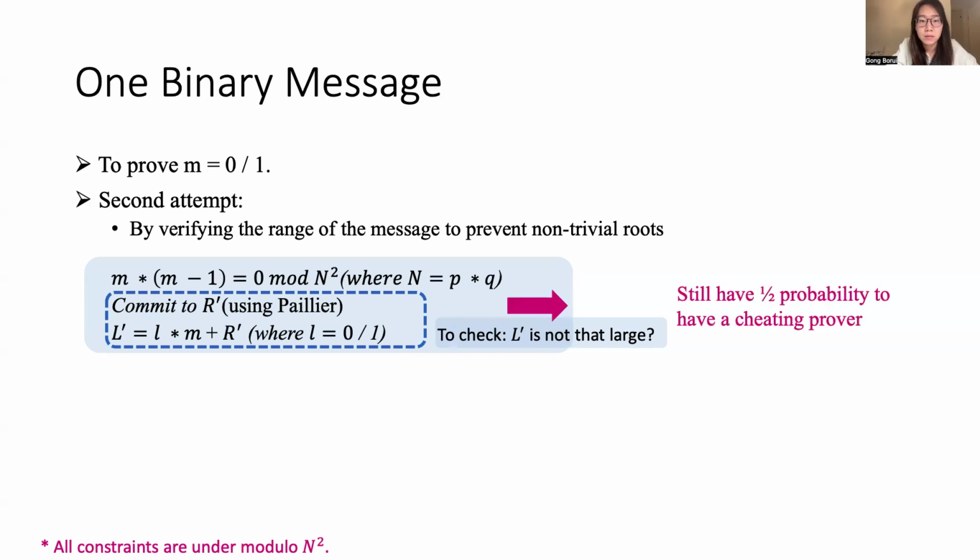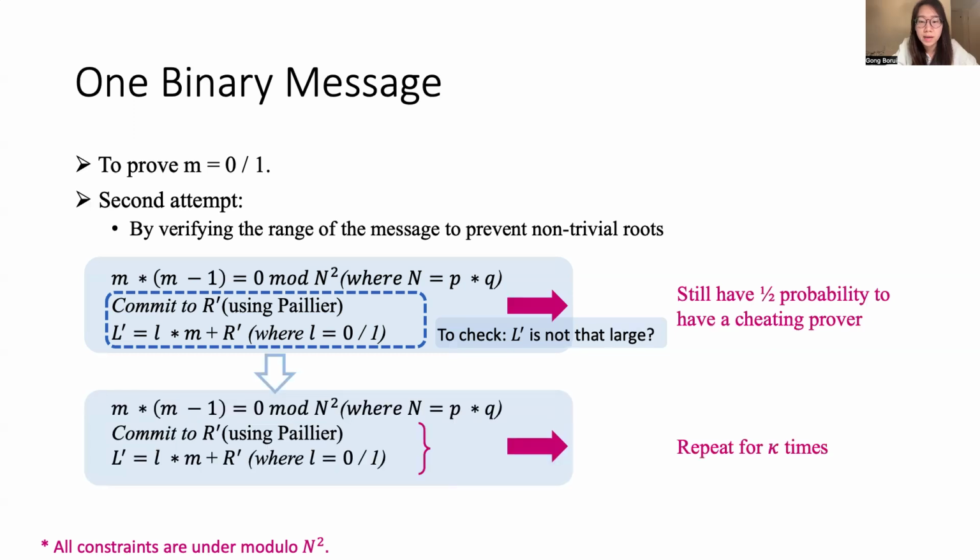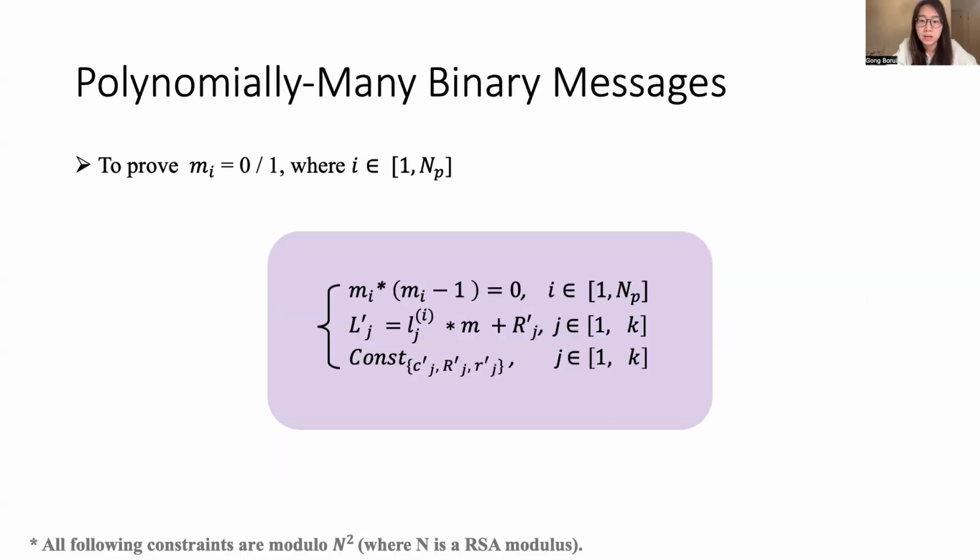But here, we still have 1/2 probability of a cheating prover. So we can repeat this process kappa times to further reduce the soundness error here. And we can extend this method to prove that polynomially many messages are all binary. That is, we use the same constraints on each of the messages to prove that each message is binary.